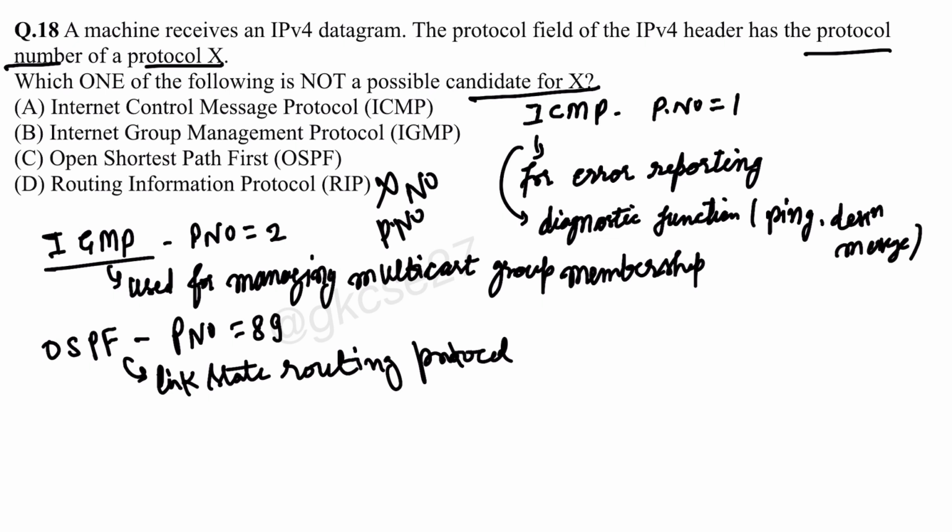Okay, in UDP format it will contain, but RIP will not be contained directly in the IPv4 datagram. But in the form of UDP it can be contained. So for UDP, its protocol number will be 17.